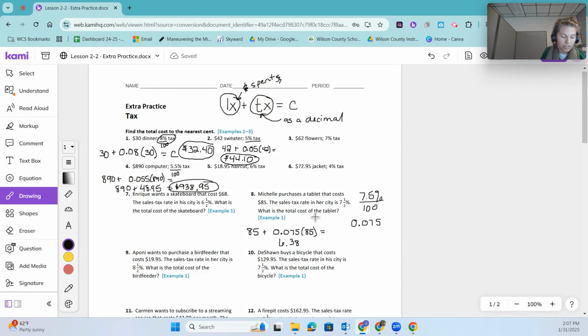It says 6.375. That 5 is going to round the 7 up to an 8. And then I'm going to add that to the $85 of the original item. So that means I am going to pay $91.38 for the tablet. There are several more that you can try just like that as well.